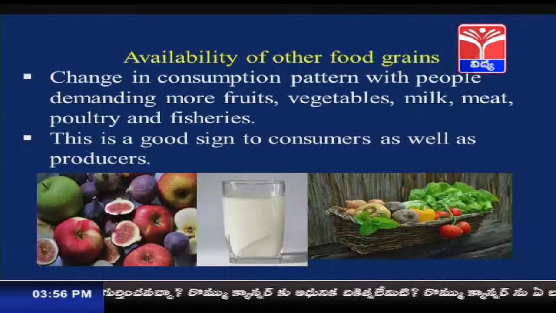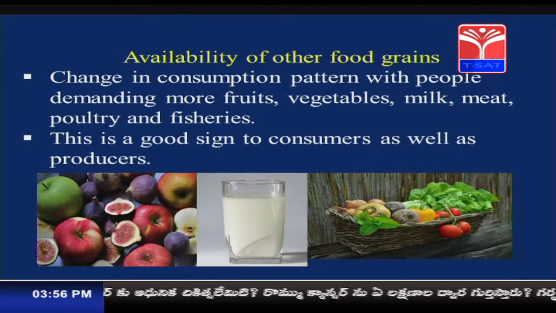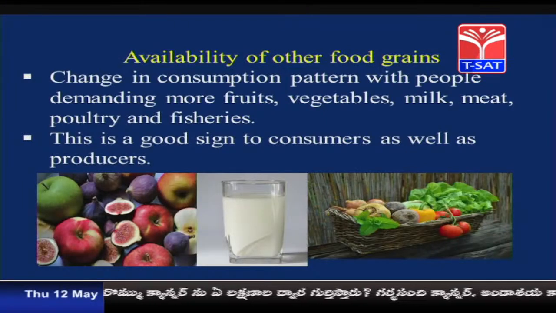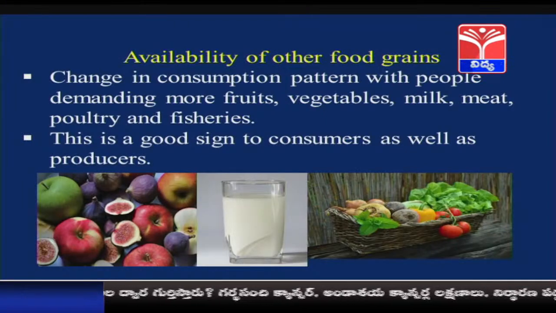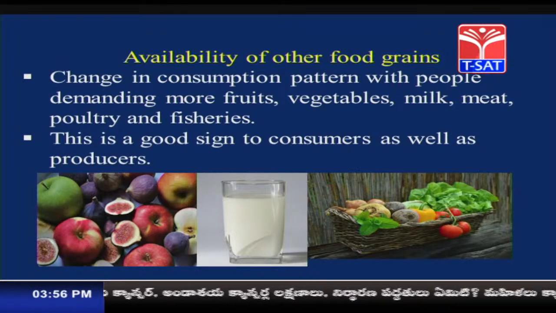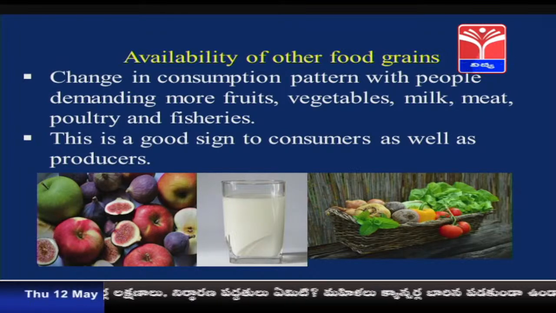Availability of the other food grains. Let us understand about the availability of the other food grains. What are the other food grains that are available? Change in the consumption pattern with people demanding more fruits, vegetables, milk, meat, poultry and fisheries.